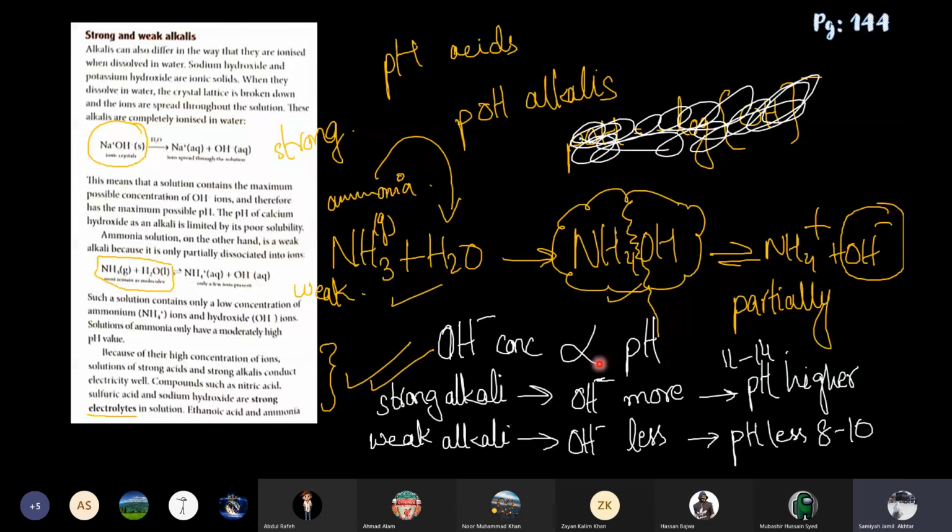If there are more ions, then there are more chances of the ions moving and conducting electricity. So remember that strong acids and strong alkalis are good conductors and good electrolytes, and they can be used in electrolysis. If they are weak alkalis or weak acids, then they are poor conductors and weak electrolytes also.